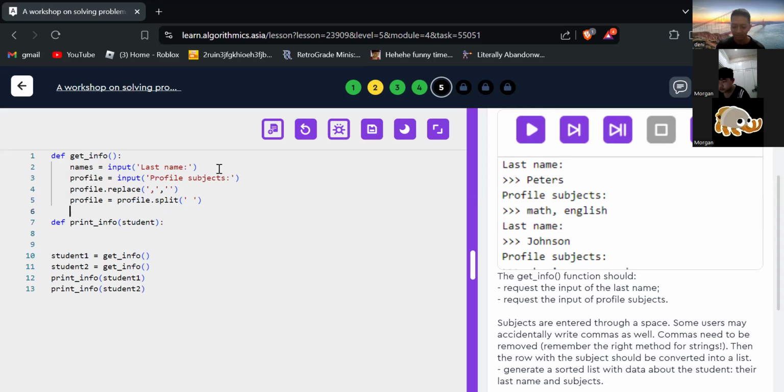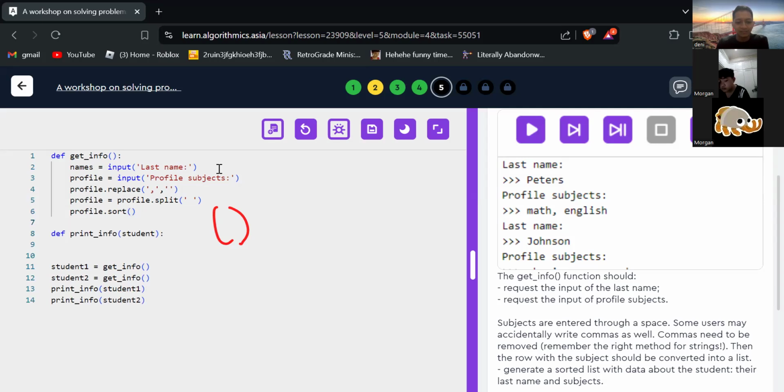And then we need to sort the data, right? We need to sort the data. Profile dot sort. Okay. And then to sort, you can delete. Yeah. Okay.